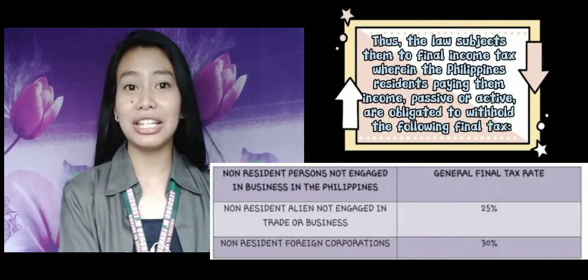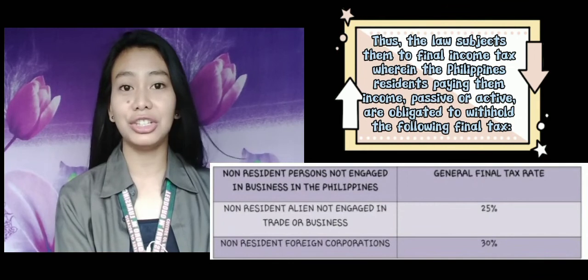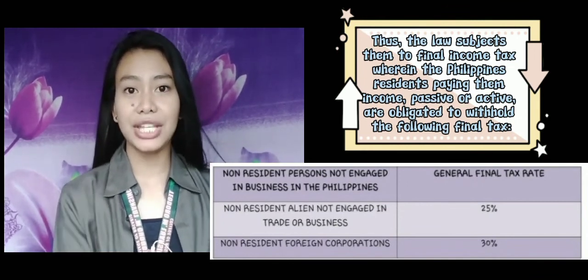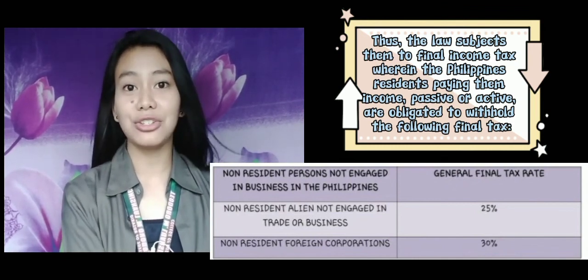So, thus, the law subjects them to final income tax, wherein the Philippine residents paying them income, passive or active, are obligated to withhold the following final tax. So, for non-resident persons not engaged in business in the Philippines, the non-resident alien not engaged in trade or business has the general final tax rate of 25%, while the non-resident foreign corporations have the general final tax rate of 30%. That's all for today. Thank you and God bless.